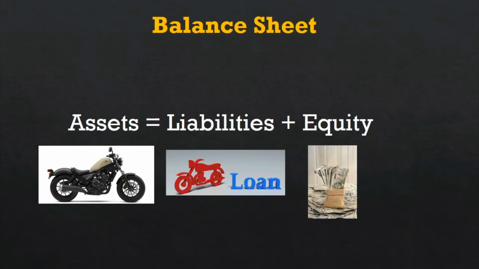If you start any business or any purchase, the loan and equity have to tally. If you are not going to take a loan and you have the 100,000, you purchase the bike with no liability, no need to pay anyone. Whatever you purchase is assets. So this is the basic formula: assets equal liability plus equity.